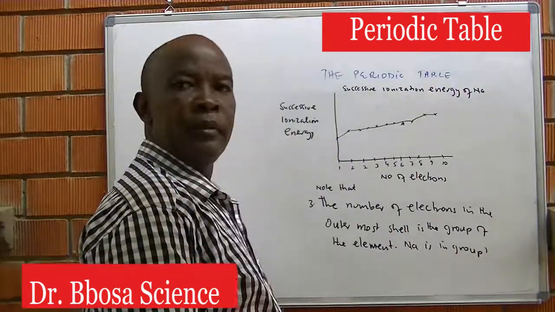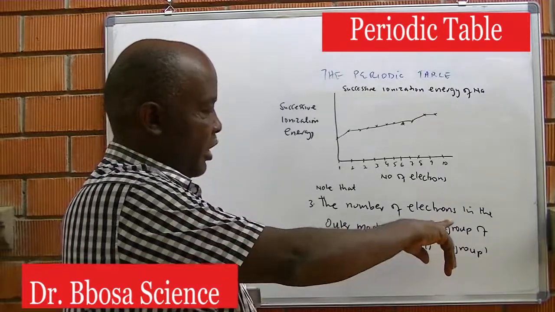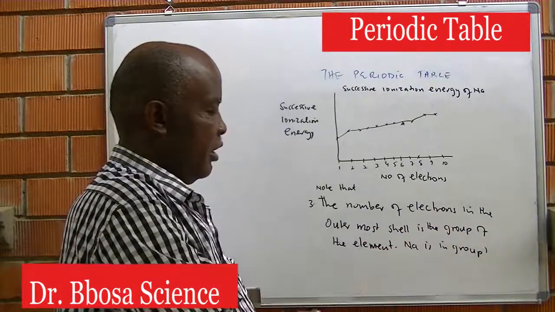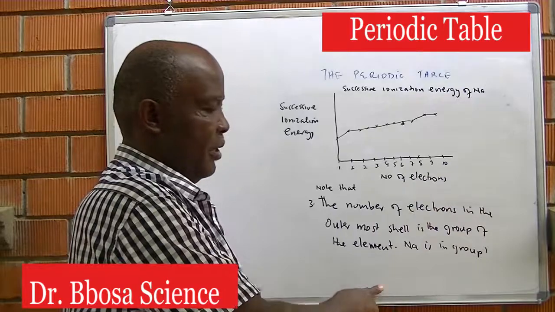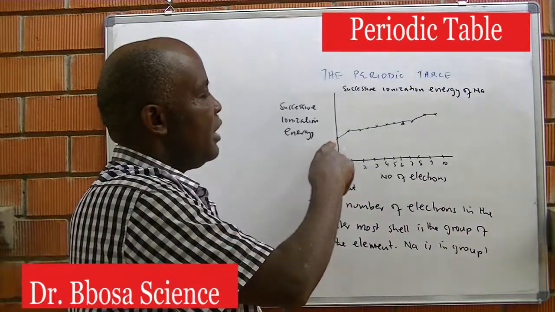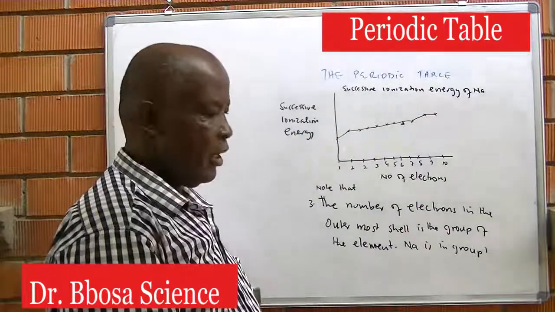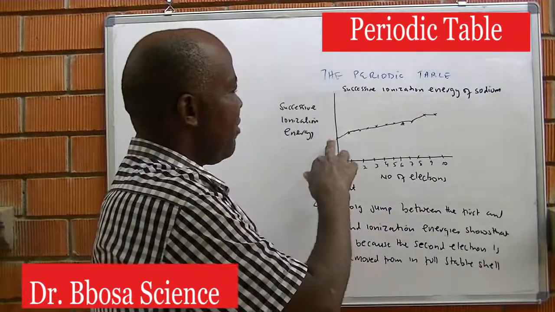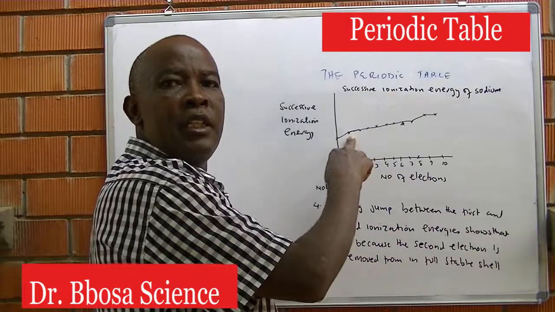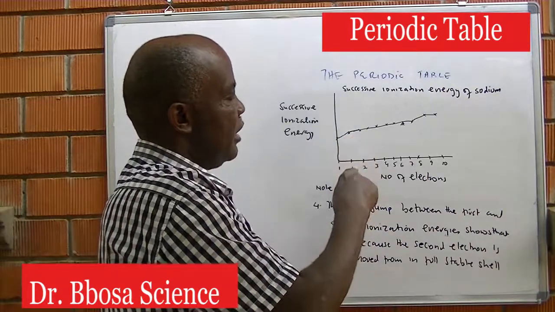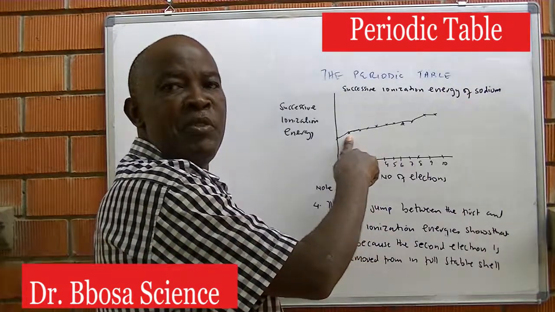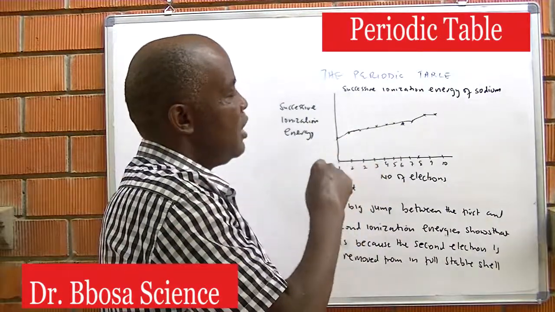3: The number of electrons in the outermost shell is the group of the element. Sodium is in group 1 because the outermost shell contains 1 electron. The big jump between the first and second electron indicates that the second electron is being removed from the inner full shell.